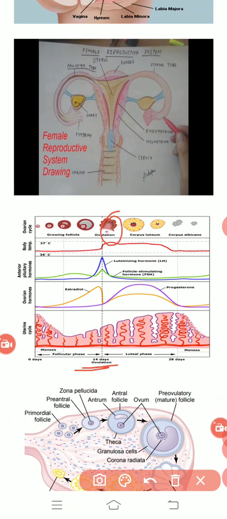Once the egg cell is released from this particular follicular structure, this process of releasing is known as ovulation, and at the same time the hormone secretion increases.